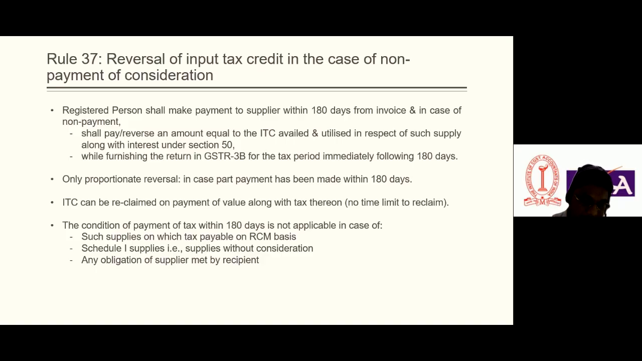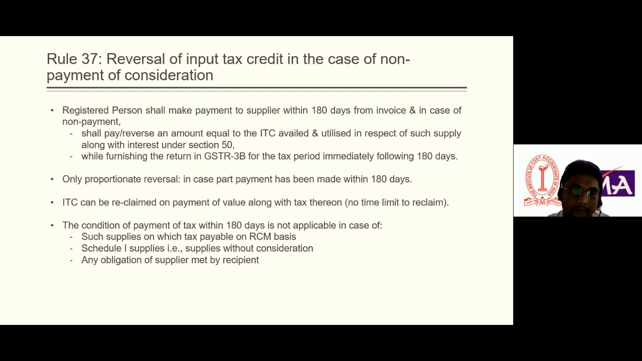We have seen in many companies that ITC is availed without checking this system. So in day-to-day practice, we have to check whether we have made the payment to the supplier within 180 days. And in assessments, we have seen many authorities check these conditions rigorously. Many registered persons have failed to make payment to the supplier within 180 days and still claimed the ITC. So we have to check these conditions very carefully.